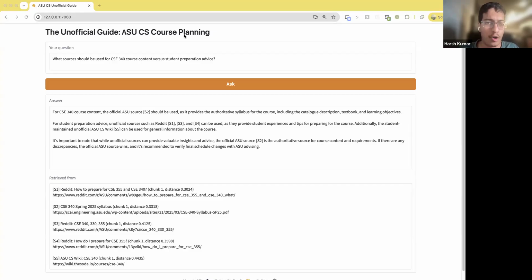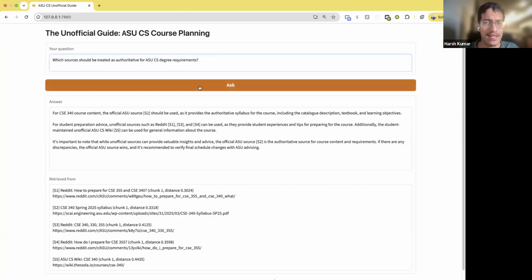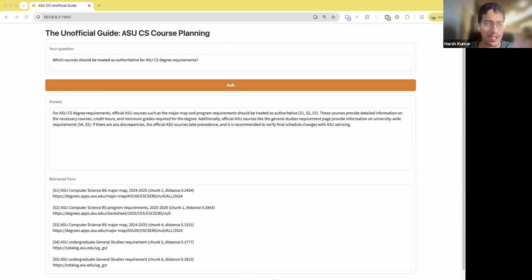Finally, for my fourth question, I would like to share something which is partially successful, and I will give my reasons for it. In this response, we see major map and program requirements. We have different major maps and program requirements here. The one major resource that this skips over is the ASU class search. The reason was that it was difficult to ingest because it's a dynamic page with many query parameters, and when cleaned down, it came to no text, which was very hard to chunkify into a usable chunk.